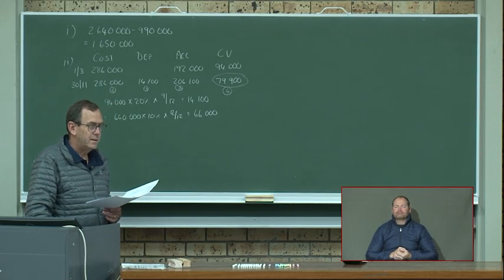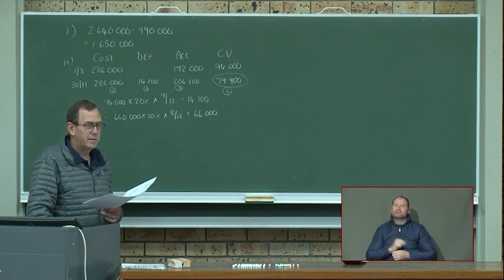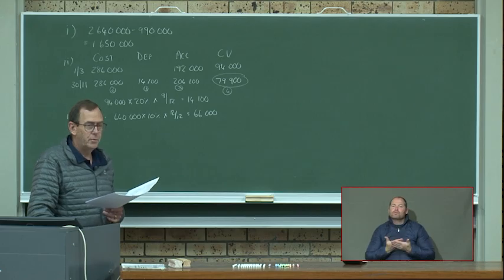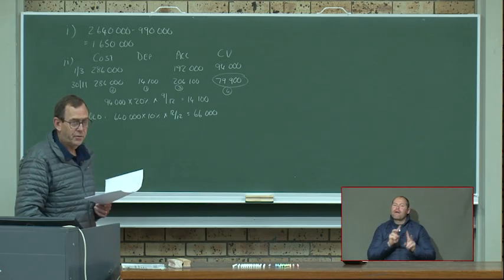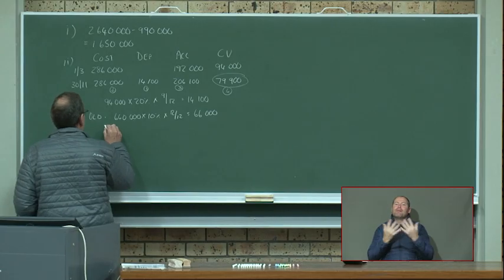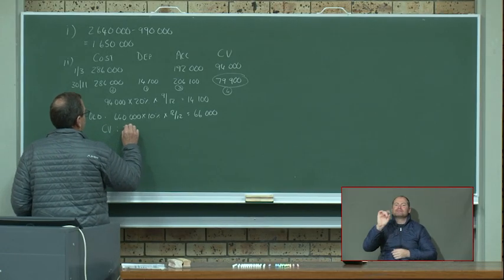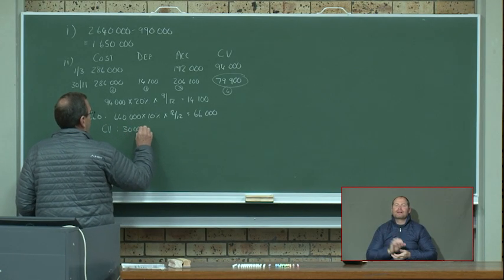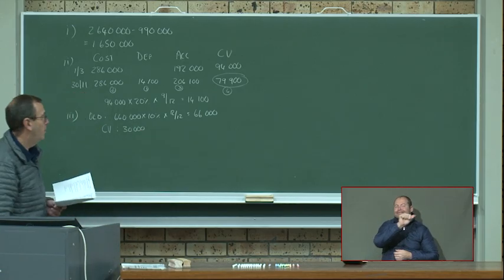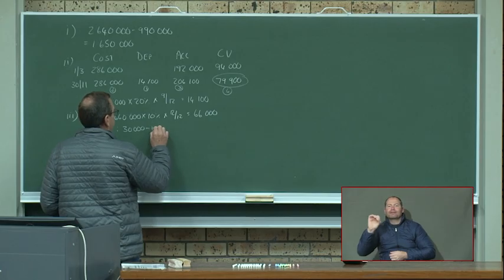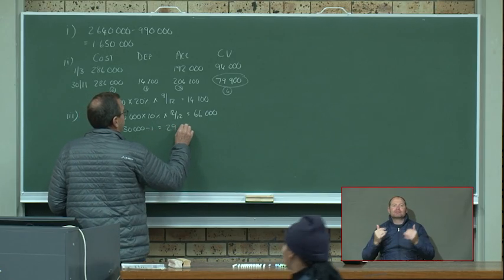But what do we see? Can we use the 66? No, because our carrying value is only 30,000. So our carrying value is 30,000, which is less than the 66,000. So we can only subtract 1 rand so that we can only write off